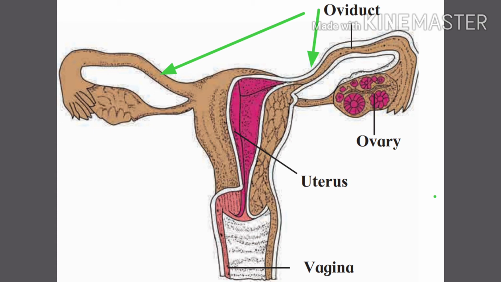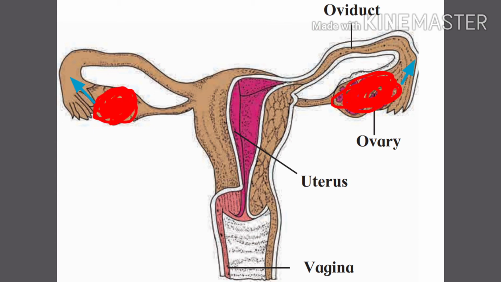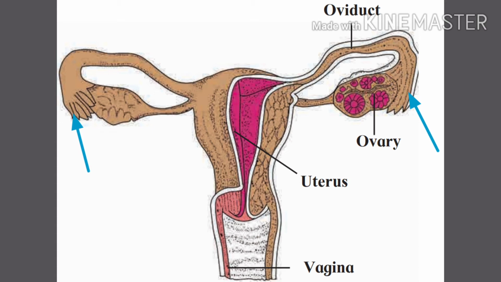Now, generally, every month, an ovum or egg cell is released from each ovary. You can imagine the oviduct as a funnel-like structure which has an opening at the center.